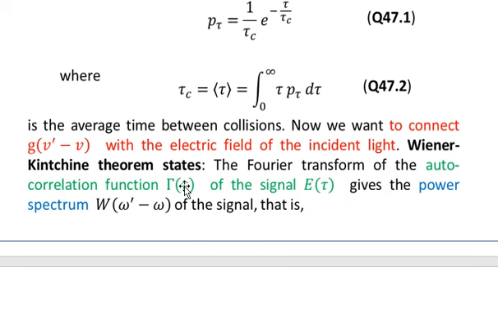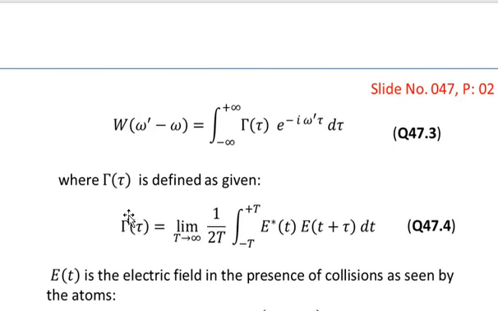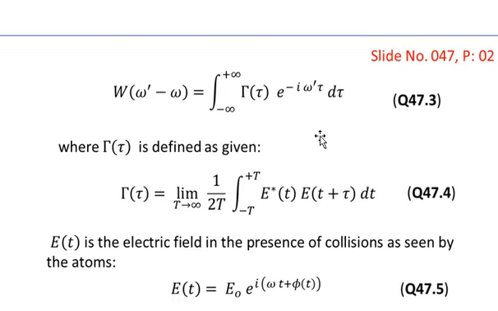Here we are declaring gamma as the autocorrelation function of the signal E of tau, where E of tau is the electric field of the incident beam. Once we have gamma determined, the Fourier transform of gamma gives the power spectrum, represented by capital W as a function of omega prime minus omega, as stated in equation number 47.3.